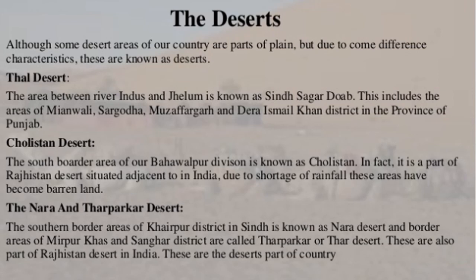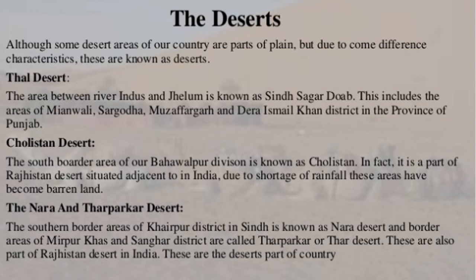Then there is Cholistan Desert. The southern border area of Bhavalpur division is known as Cholistan. In fact, it is a part of Rajasthan Desert situated adjacent to it in India. Due to shortage of rainfall, these areas have become barren land. Barren land मतलब बंजर हो गए.